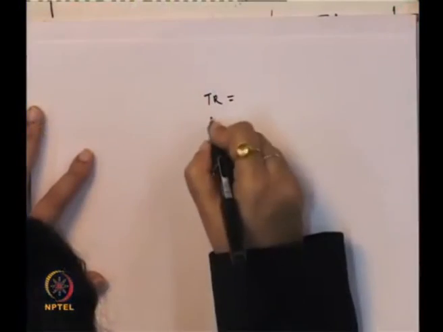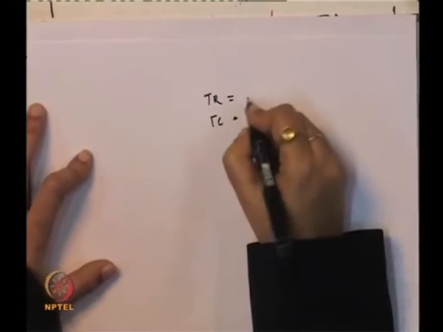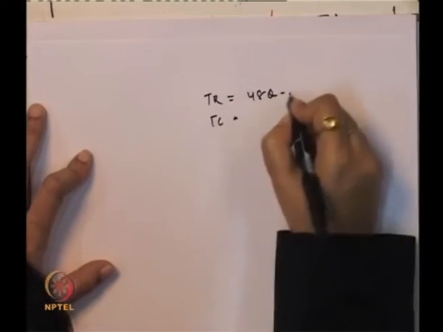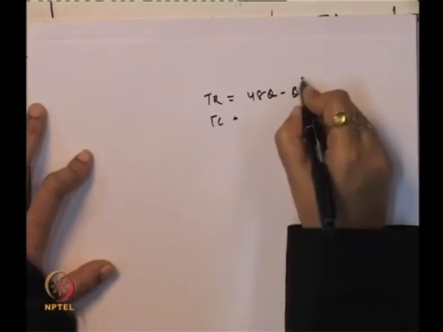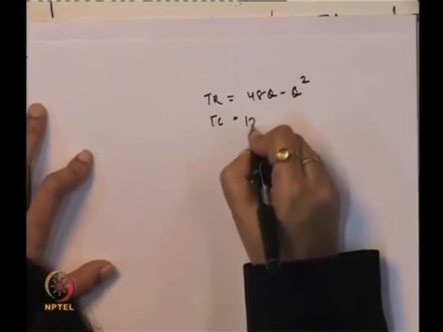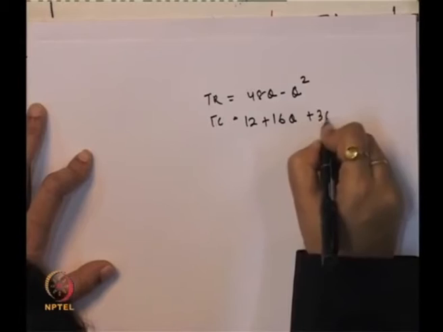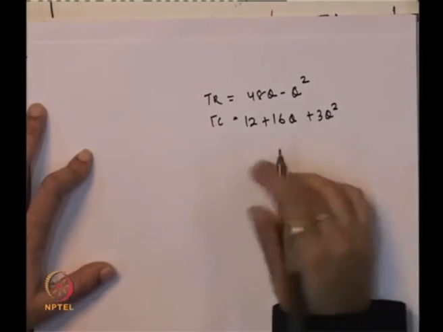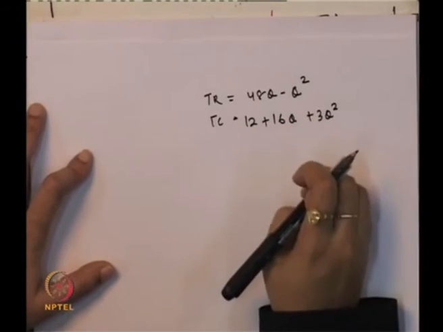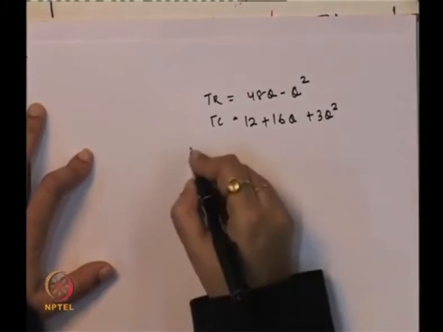So, if you look at this total revenue and total cost. Total revenue is 48Q minus Q square, total cost is 12 plus 16Q plus 3Q square. We need to calculate the output that maximizes the profit and the amount of maximum profit.